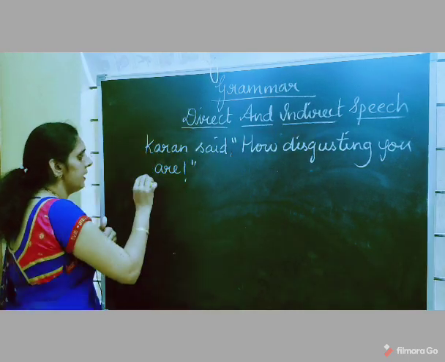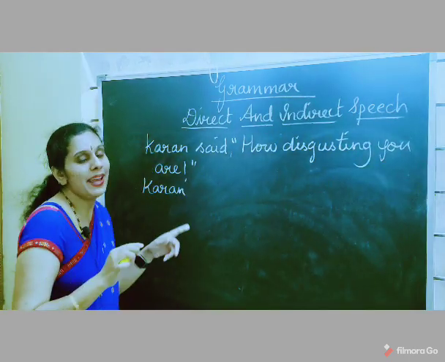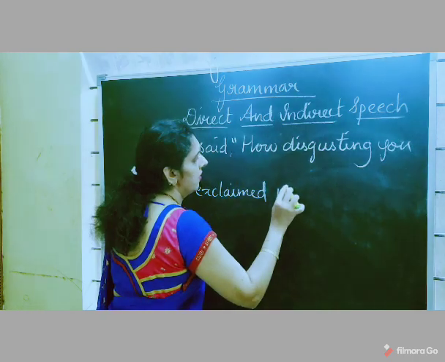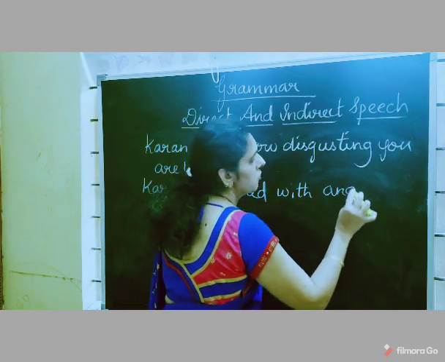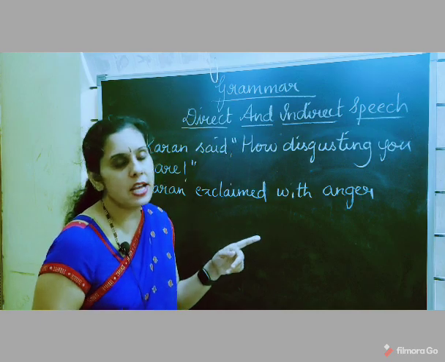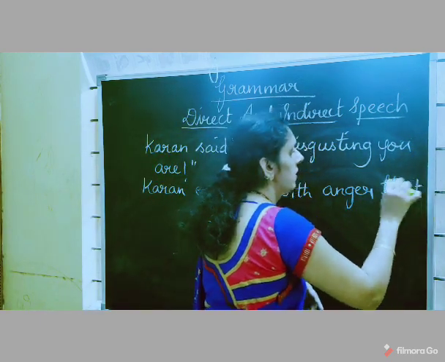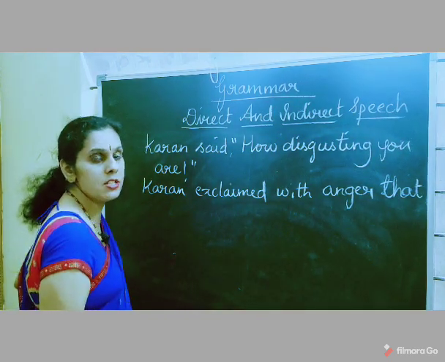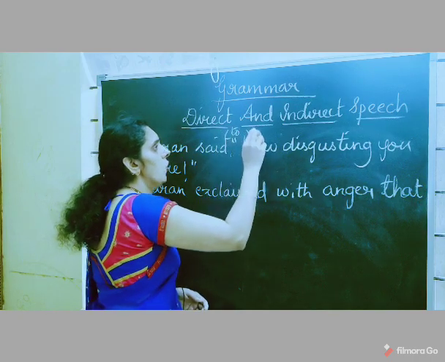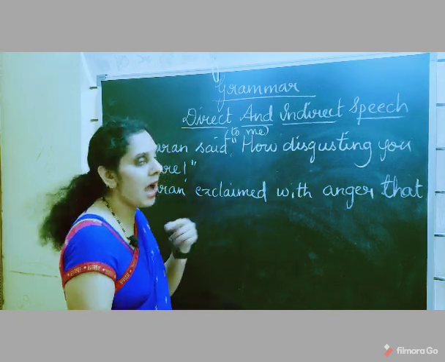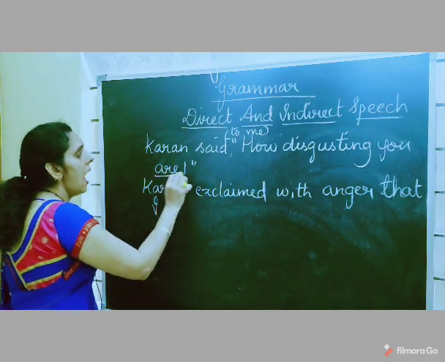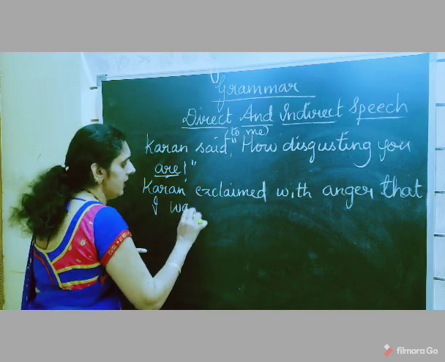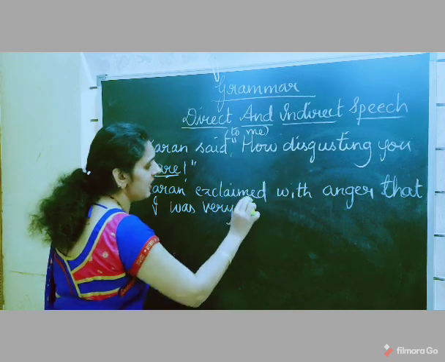So what you'll get here, see, "Karan said" changes to "exclaimed with anger", and you join the reporting part and the reported part with the conjunction "that", okay. "You" changes according to the object of the reporting part. Here the object is not given, so you have to imagine the object as "me". So what will you write? "I". "Are" changes to "was", since "I" is singular now. "I was very" what? Disgusting.